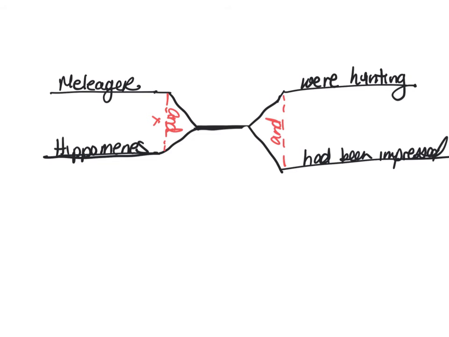Now, by her. First of all, I need to make sure I am separating my subject side from my verb side with that great big line. If I attach by her here, I'm saying it distributes out to both halves, and so they were hunting by her. No. So by her does not modify both of them.